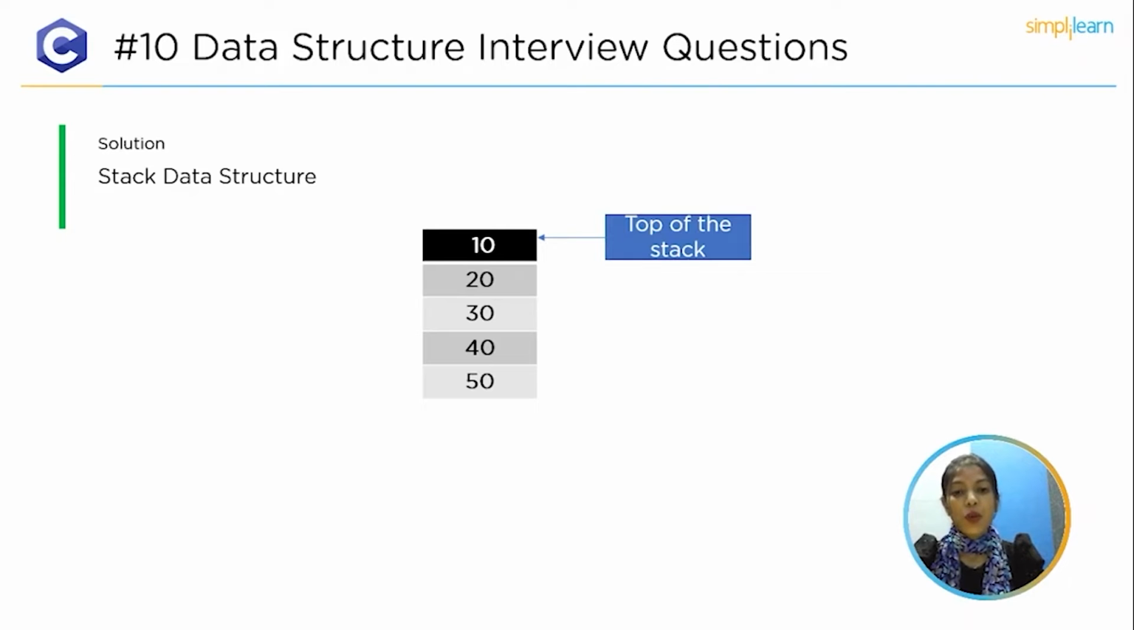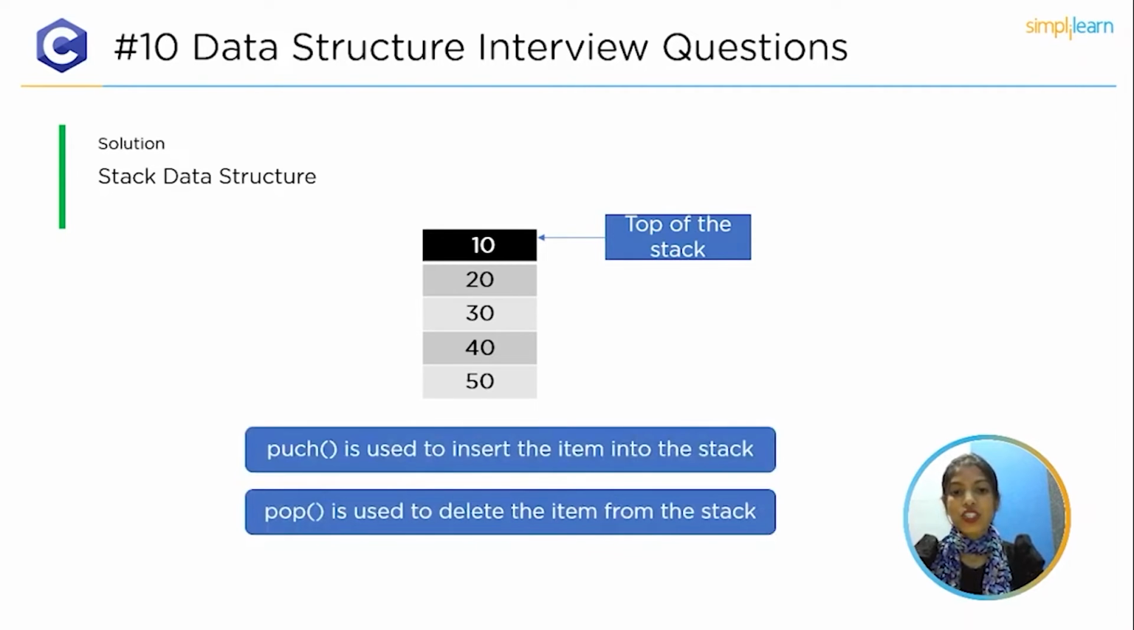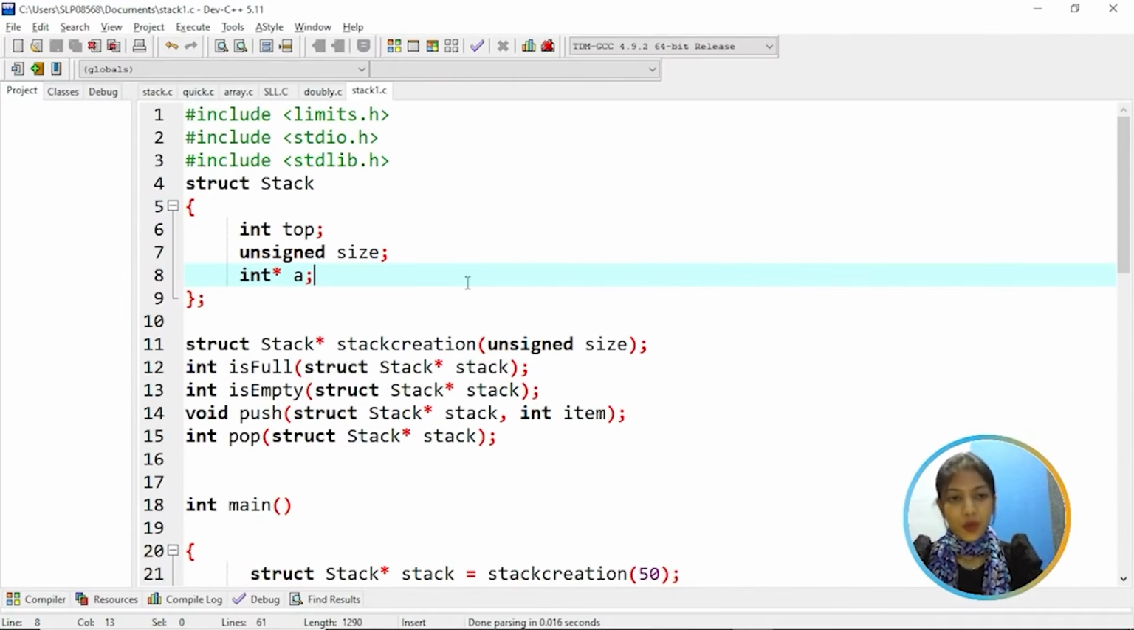So stack performs operations like push and pop, where push is used to insert the item into the stack, whereas pop is used to delete the item from the stack. Operations like insertion and deletion of items are possible only from one end of the stack, that is on top of the stack. So this program is to insert items into the stack and then delete the top item from the stack.